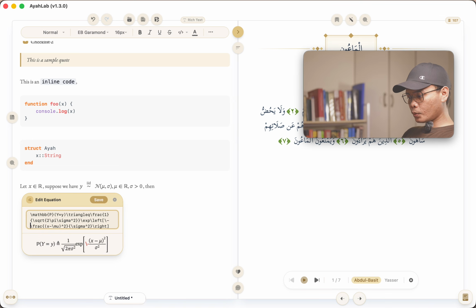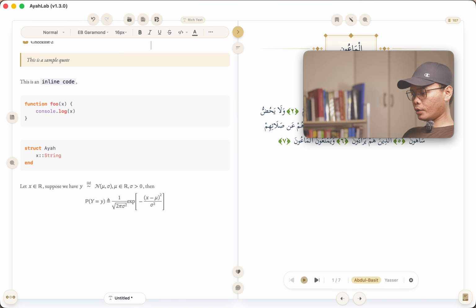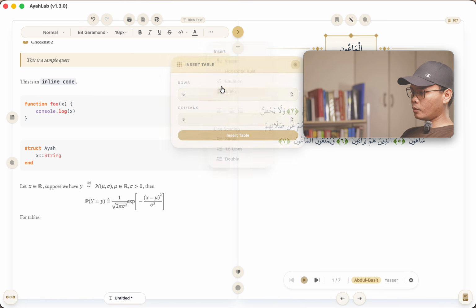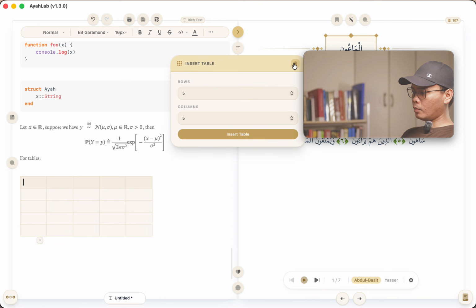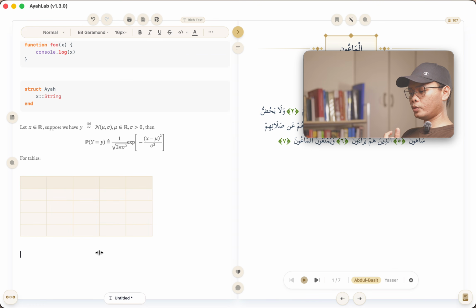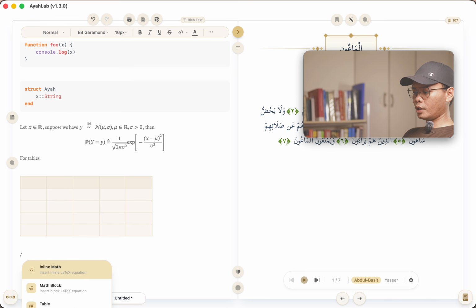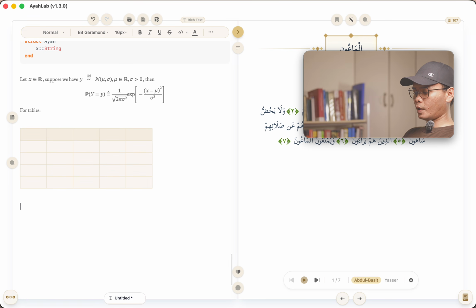Okay, we have an error there. There you go. So as you can see, we can insert inline math and so on and so forth, right? So for tables, usually you can just go here, click the table here, and then I can just insert the table, right? But if I want to use the command, I can also just type in like this one, again, like that one, and then select table.